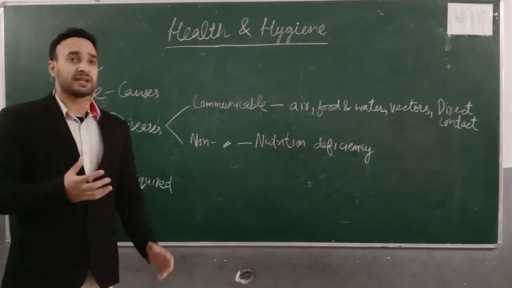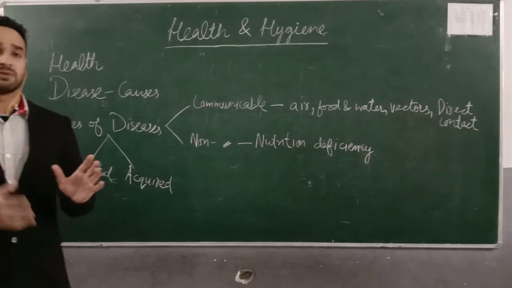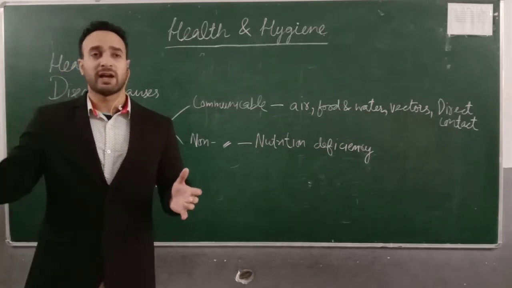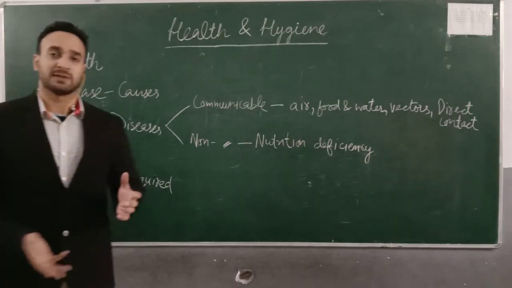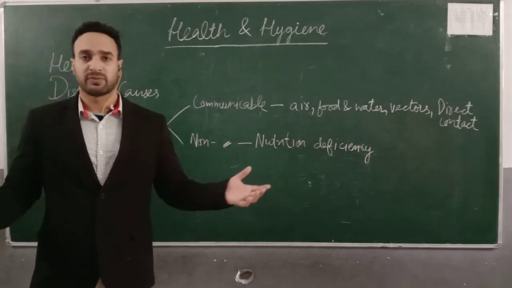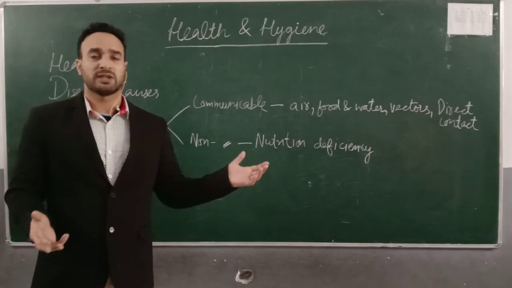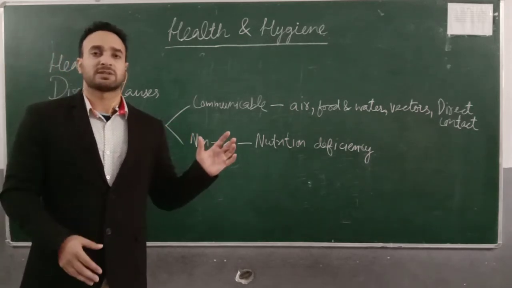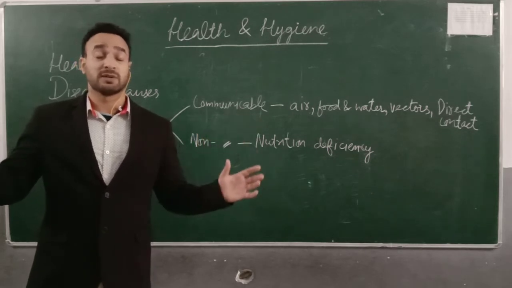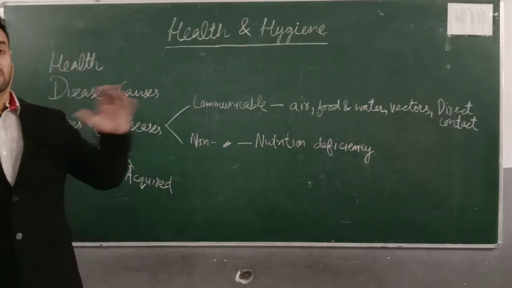It is through the air that communicable diseases get transferred from an infected person to a healthy person. As I gave you the example of coronavirus, how does it get transferred? It gets transferred through the air. As per the WHO, this coronavirus gets transferred from an infected person to a healthy person through the agent of air.